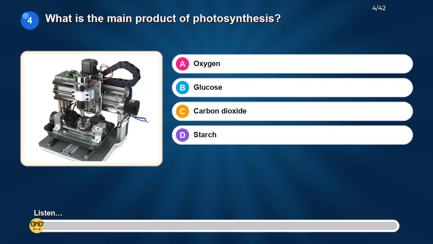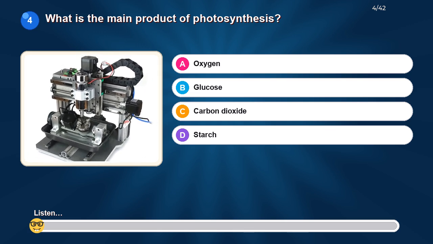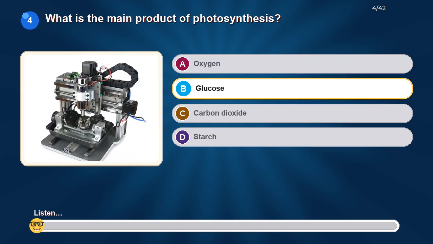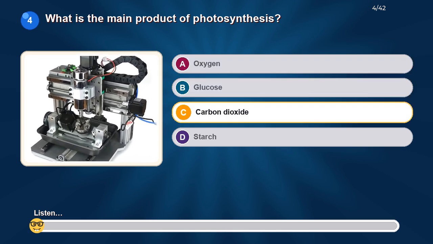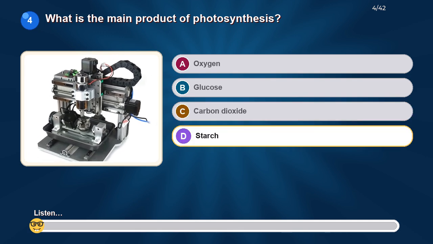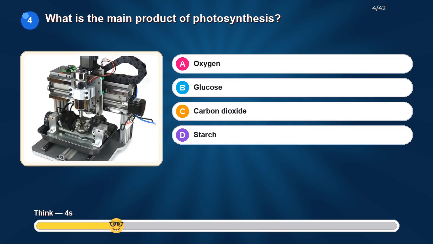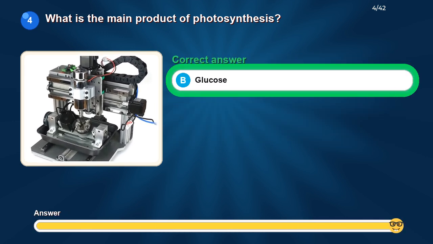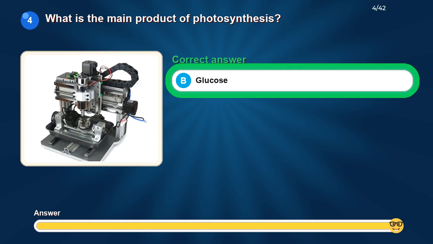What is the main product of photosynthesis? Option A, oxygen. Option B, glucose. Option C, carbon dioxide. Option D, starch. The correct answer is glucose.